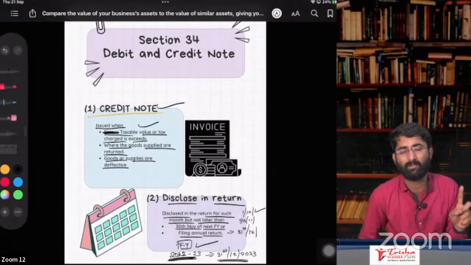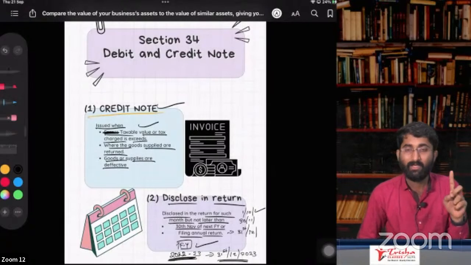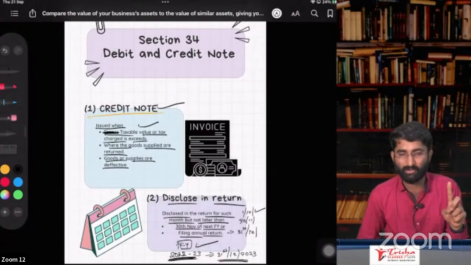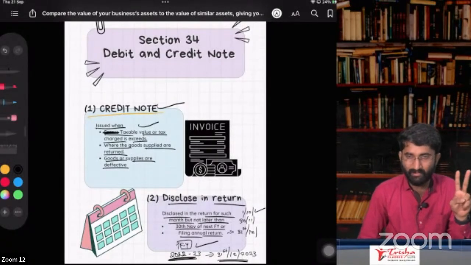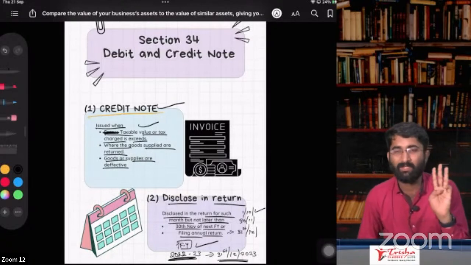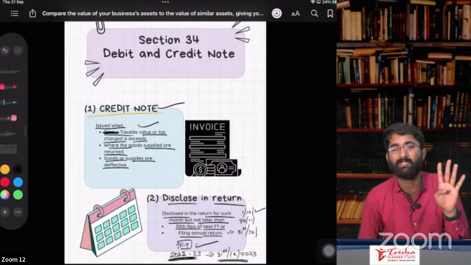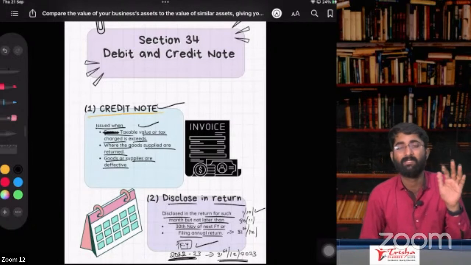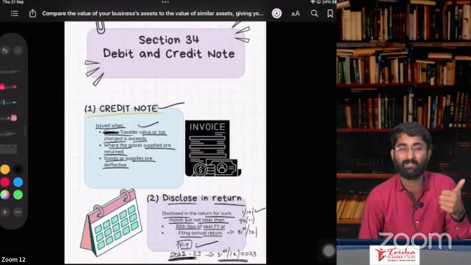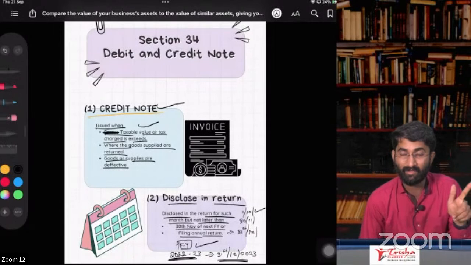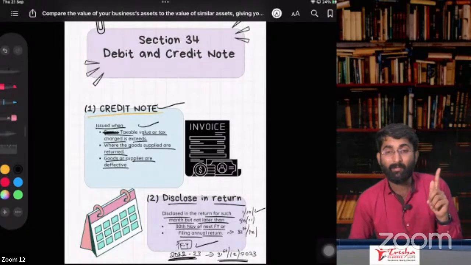What we discussed: section number 31, subsection 1, that is about invoice in case of goods. 31, subsection 2, service. Subsection 3, condition. Subsection 4, continuous supply of goods. Subsection 5, continuous supply of service. Subsection 6, it is about cessation of the service in between. Subsection 7, that is about the approval basis.